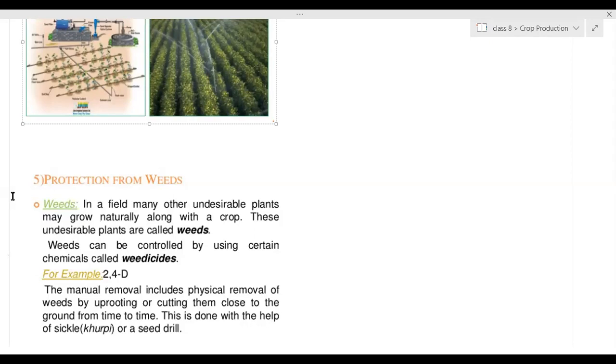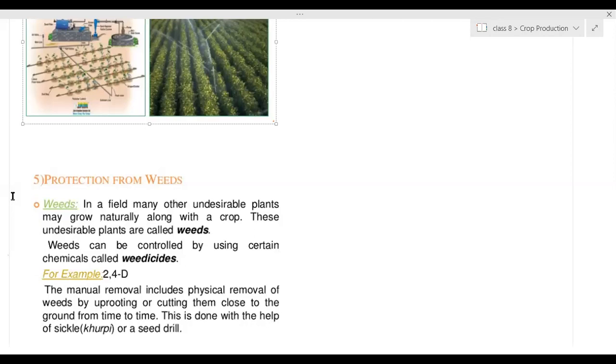The unwanted, undesired plants growing naturally along with the crops are called weeds. So why do weeds have to be removed? What is the necessity of removing these weeds? Because they can cause competition. They compete for sunlight, space, and water.